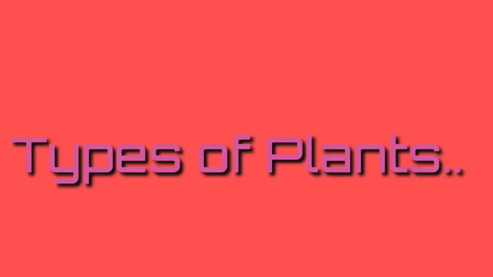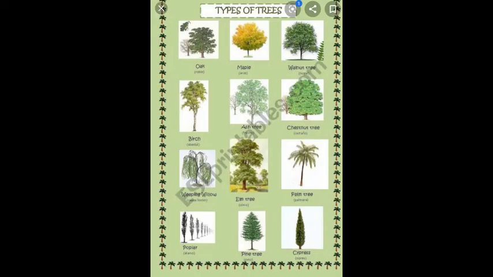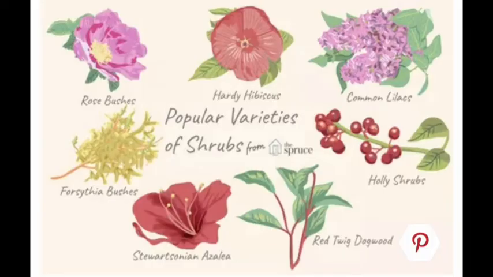Now let's move on to the next topic, that is types of plants. So first type is trees. Trees are big, tall, strong plants. Trees have a strong stem. The main part of a tree is known as the trunk. There are many types of trees such as mangoes and bananas. These are trees.